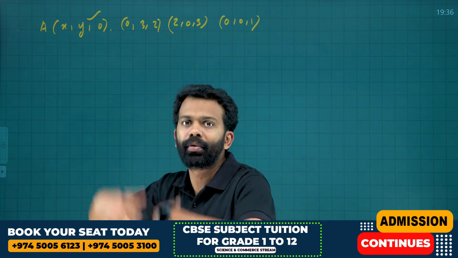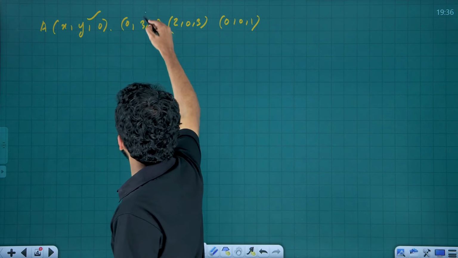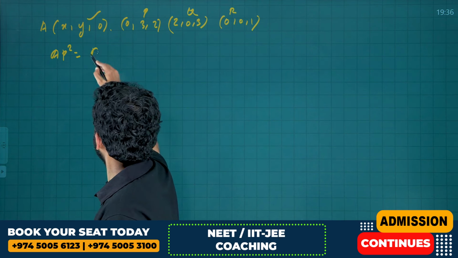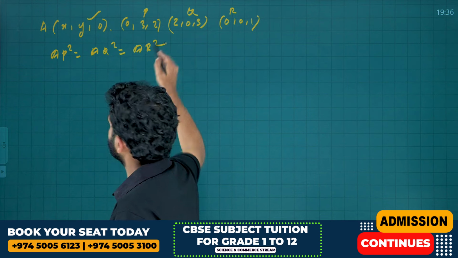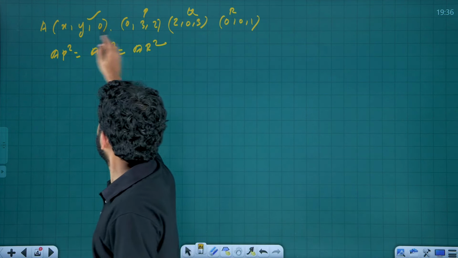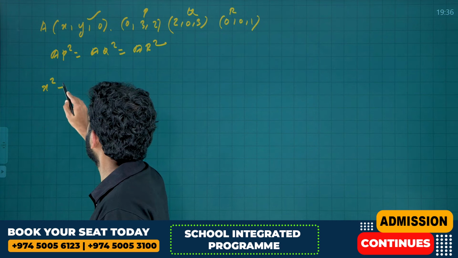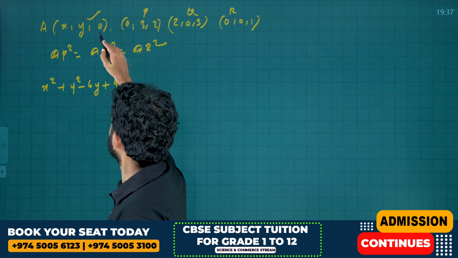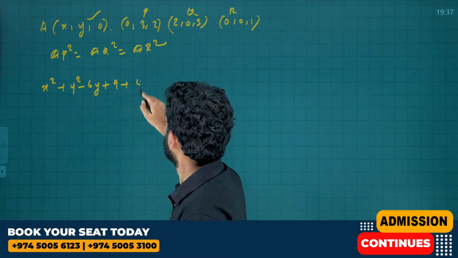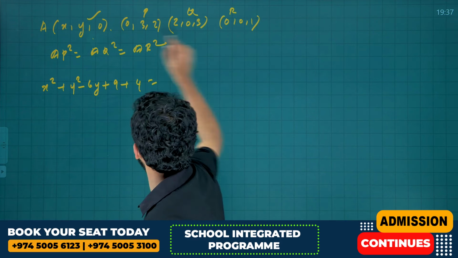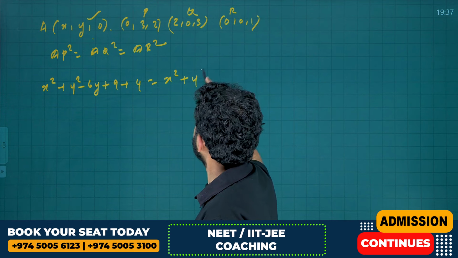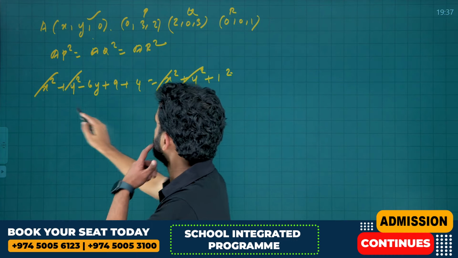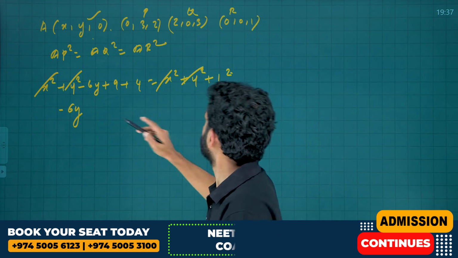At the same time I am scoring it also. Let's take the points as P, Q and R. That is, AP square is equal to AQ square is equal to AR square. It's a very basic thing. So what is AP square? That is x minus 0 the whole square, that is x square, plus y minus 3 the whole square, that is y square minus 6y plus 9, plus 0 minus 2 the whole square, that is 4. This is equal to AR square. I am equating these, x square plus y square plus 1 square. This got cancelled. That is minus 6y, this is 13.